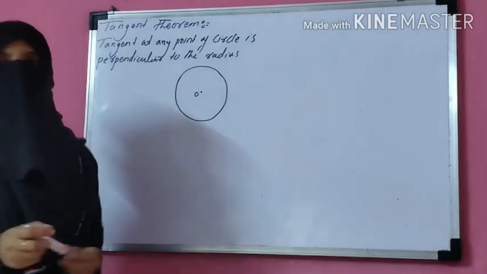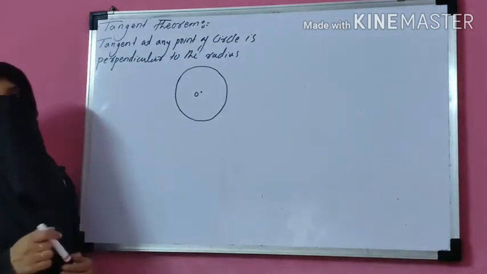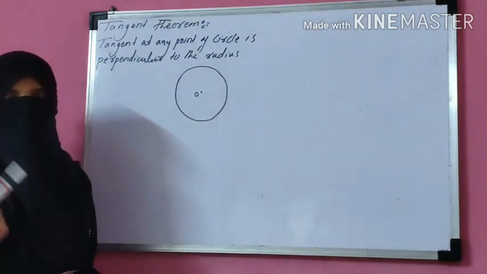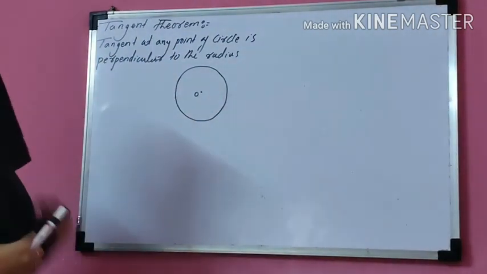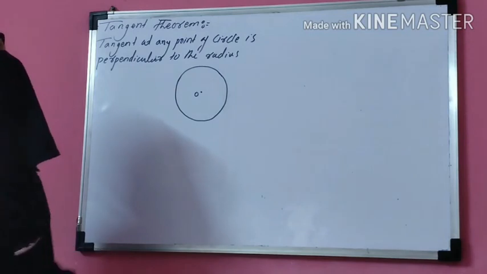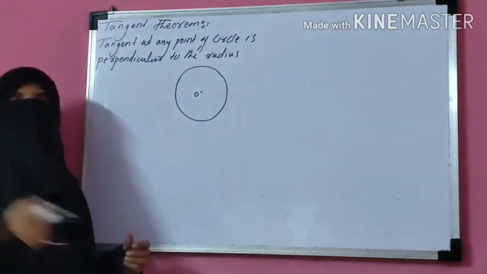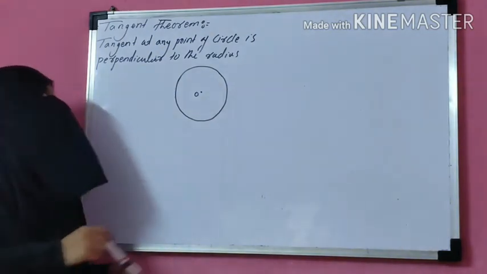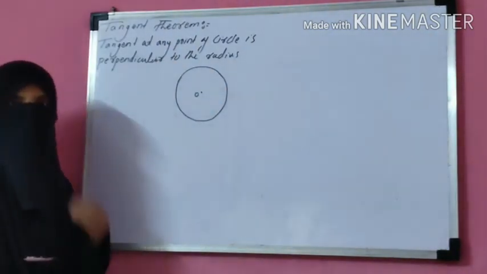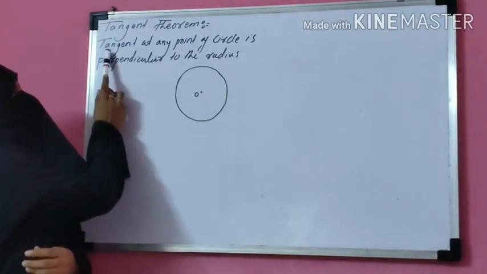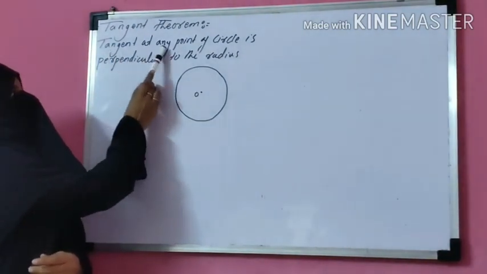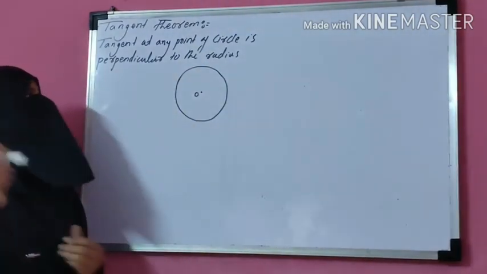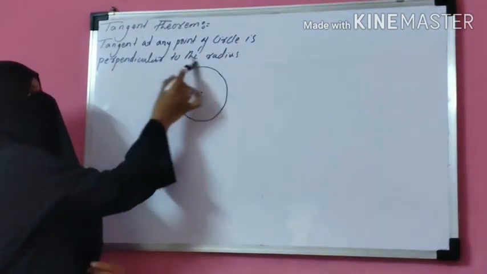First and very important theorem of this lesson is the tangent theorem. The statement of this theorem: a tangent at any point of a circle is perpendicular to the radius.